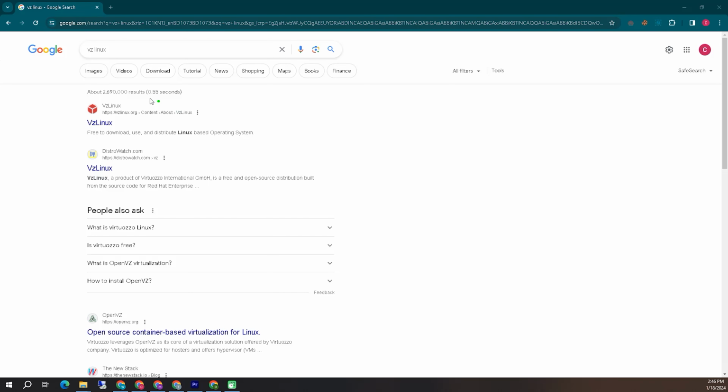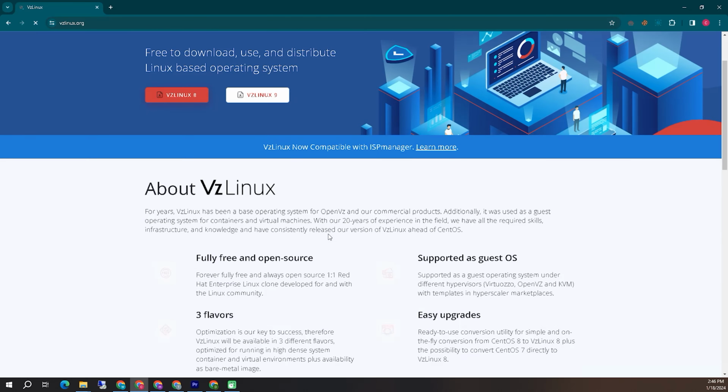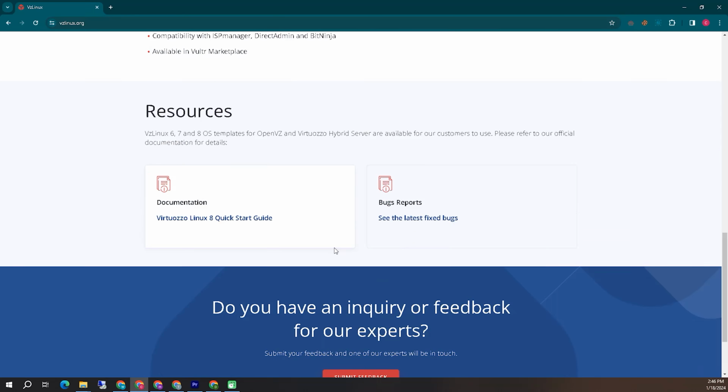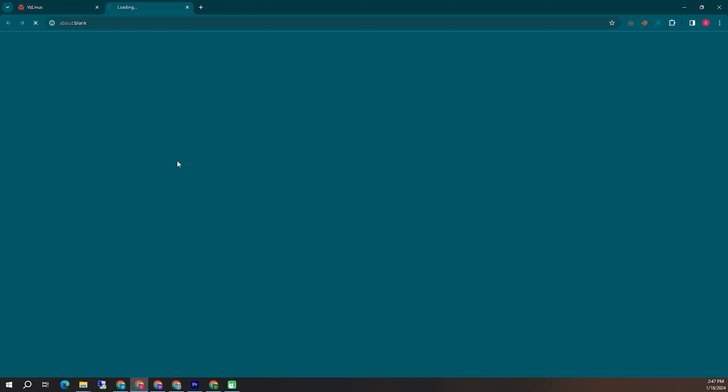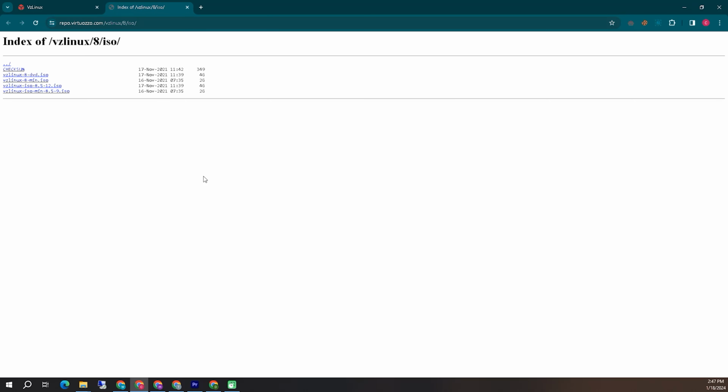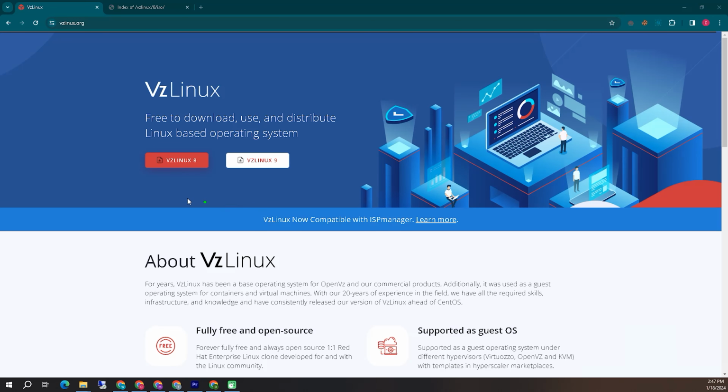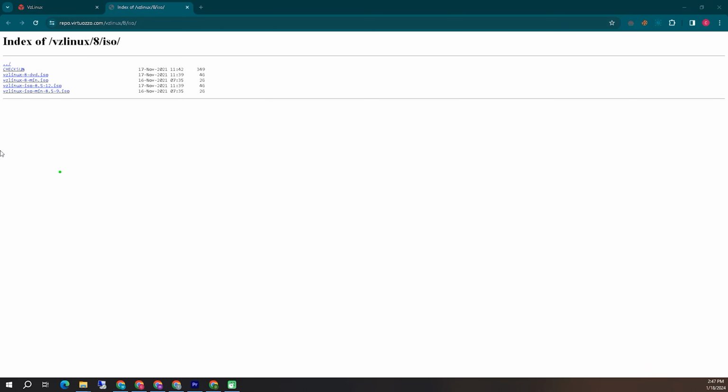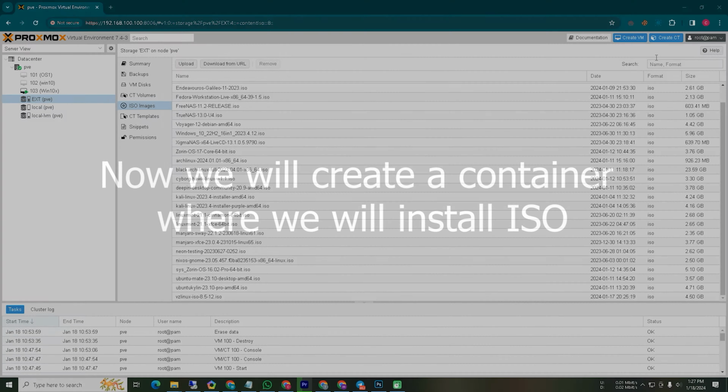First, come to Google and search for the thing you need, like here. We will write VzLinux. Then we will enter the website whose name comes first from the results. As you can see here, we have reached our desired website. From here, we will now download our required ISO. You can see that I am downloading version 8, because after downloading version 8, it will automatically change to version 9. If you click on version 8 download, you will go to a download link option and download the file.